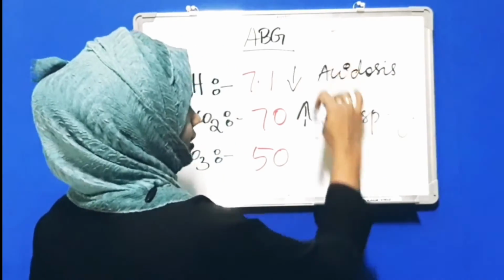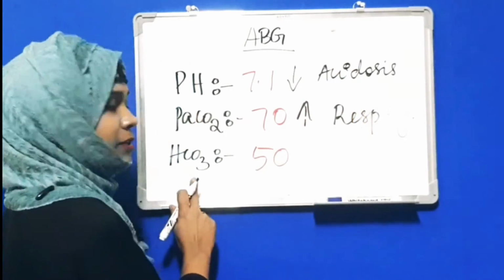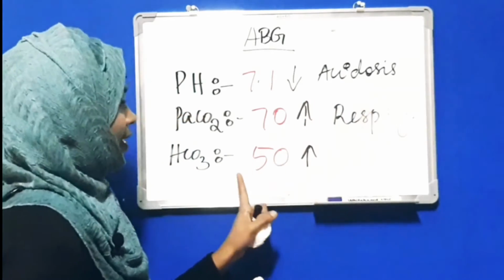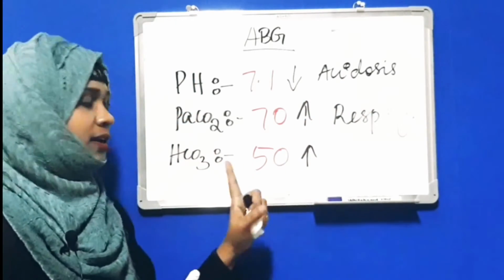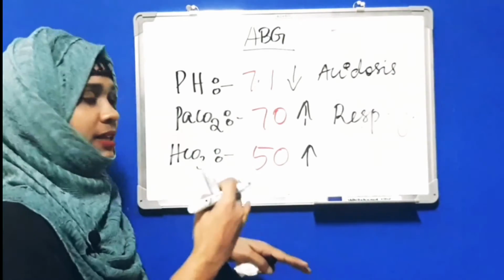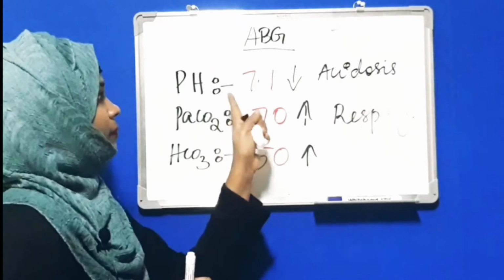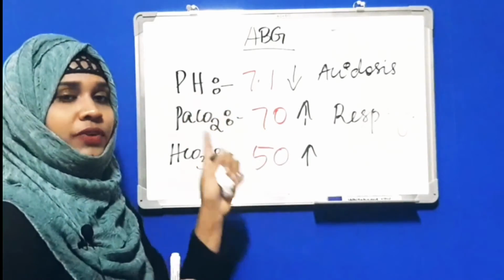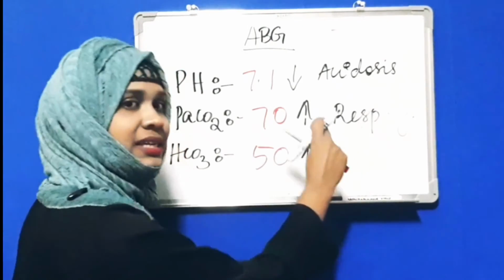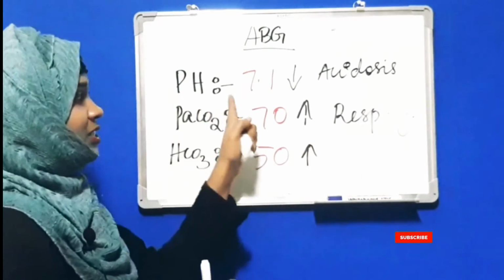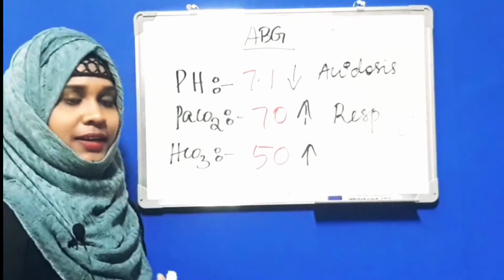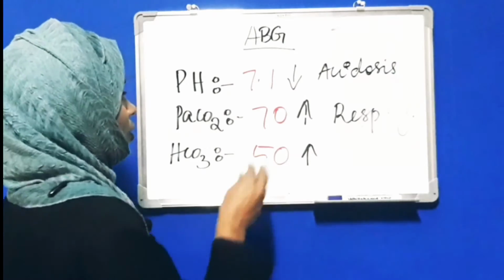This becomes the opposite direction. Bicarb is also increasing. That means the acidosis is trying to be compensated by increased bicarb level to bring alkalinity in the blood. If the pH lies within the normal range, we can tell that it is fully compensated. But here we can tell this is compensating but not fully. That is partially compensated respiratory acidosis. Okay. Hope you understand.